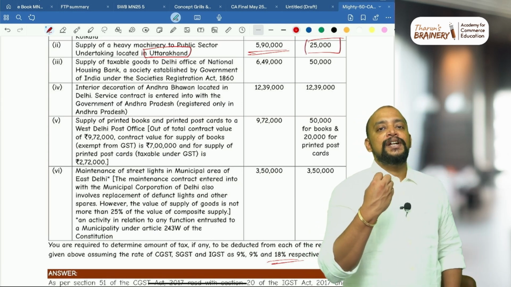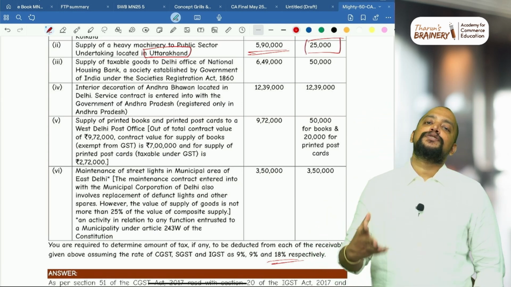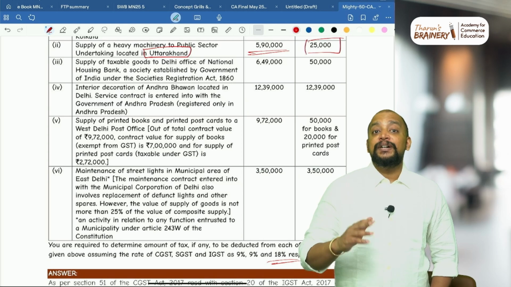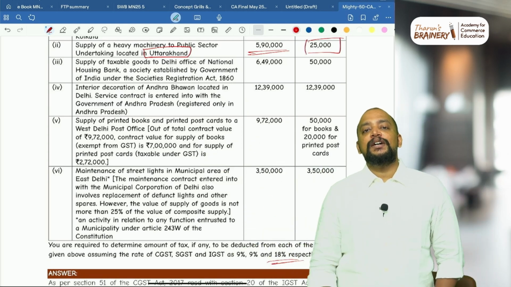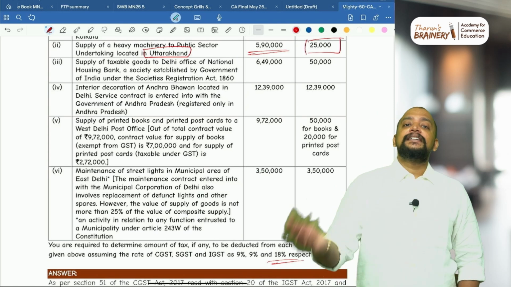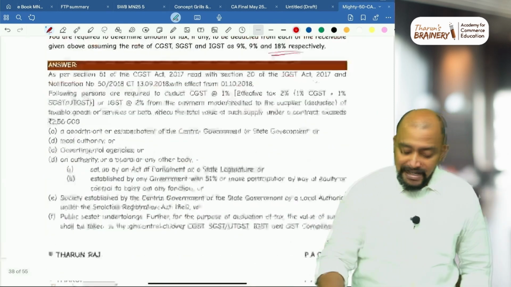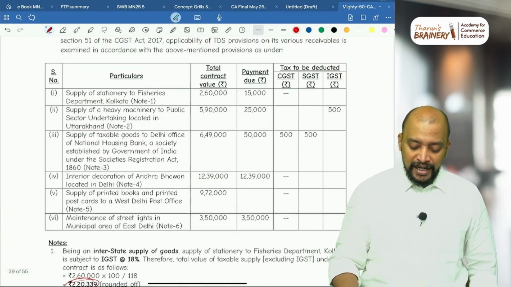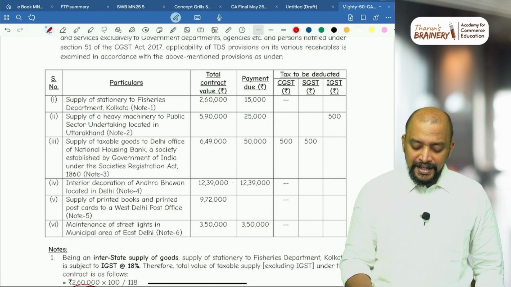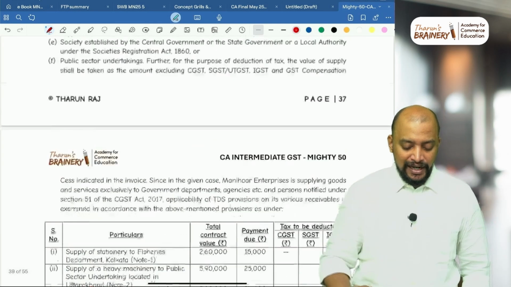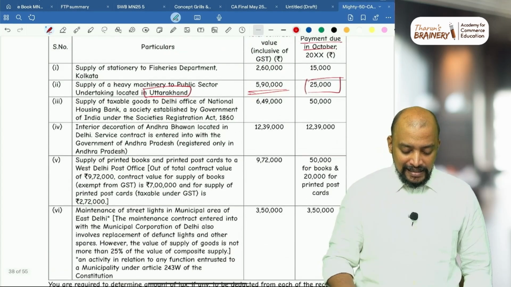So supplier is also Delhi, Manihar Enterprises, place of supply also Delhi. So it's an intrastate supply. But where is the recipient located? Another state. So TDS is not applicable. If it is an intrastate supply and the recipient is in another state, TDS is not applicable. So accordingly, TDS is not payable in this case. Okay, that interior decoration of Andhra Bhavan located in Delhi, in that case TDS not applicable.